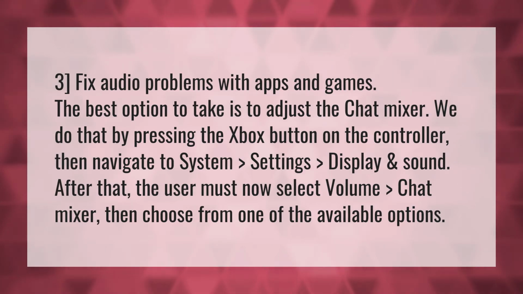3. Fix audio problems with apps and games. The best option to take is to adjust the chat mixer. We do that by pressing the Xbox button on the controller, then navigate to System, Settings, Display and Sound. After that, the user must now select Volume, Chat Mixer, then choose from one of the available options.